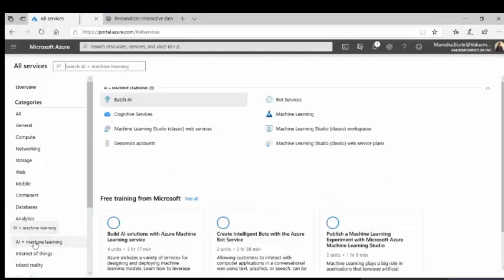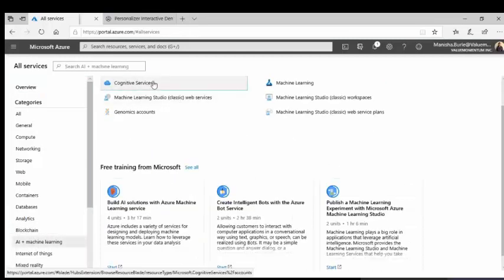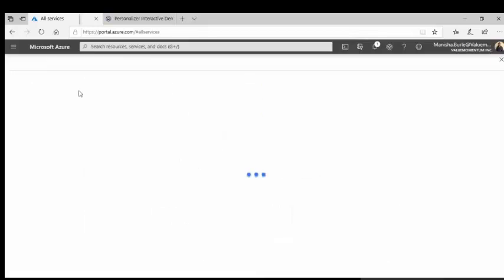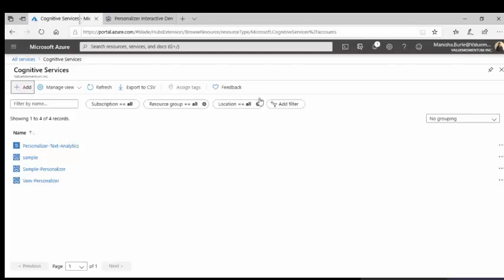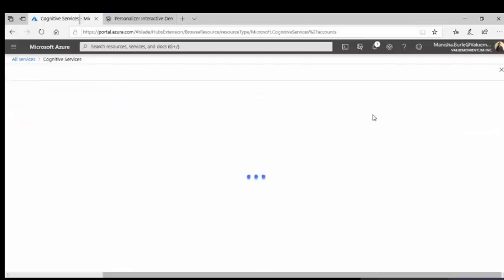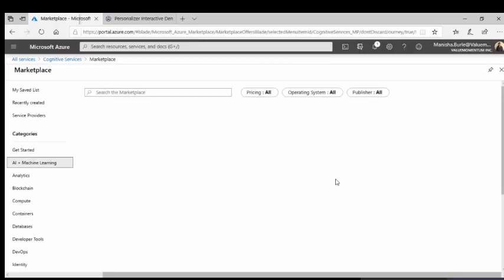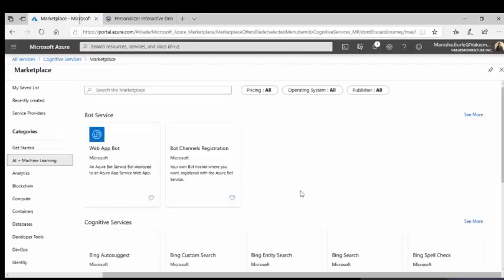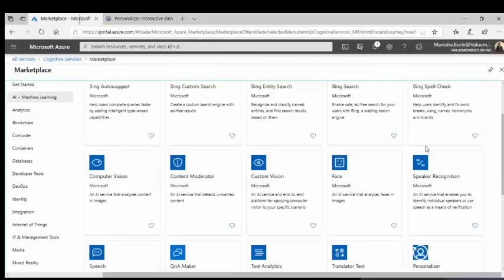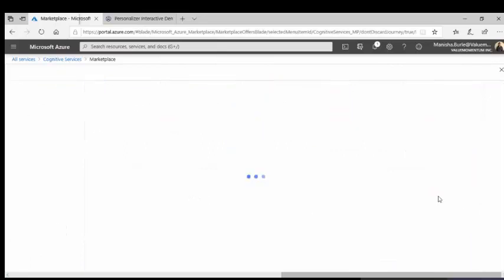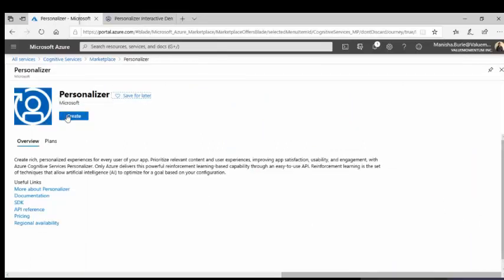go to AI and machine learning, go to Cognitive Services, click on Add, and click on See more. You're in Cognitive Services. You can find Personalizer over here. Click on Add. Click on Create.